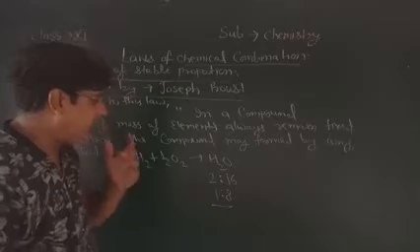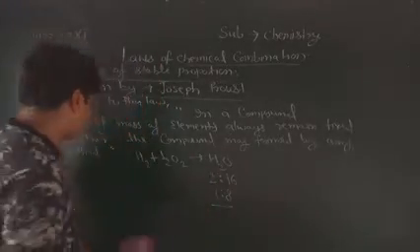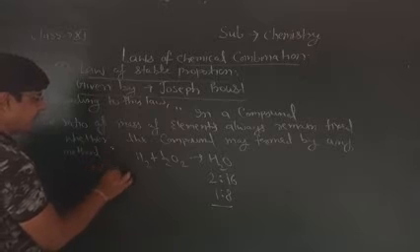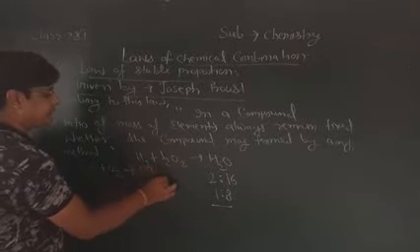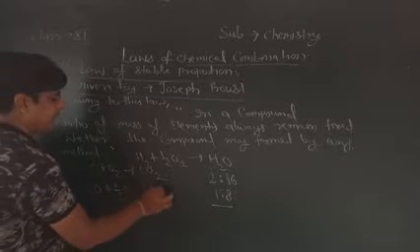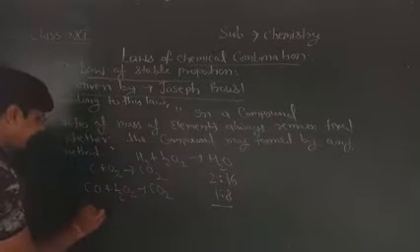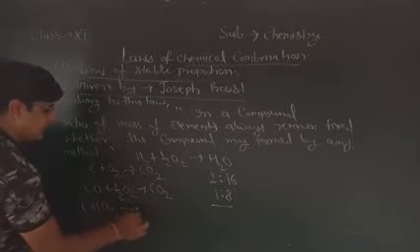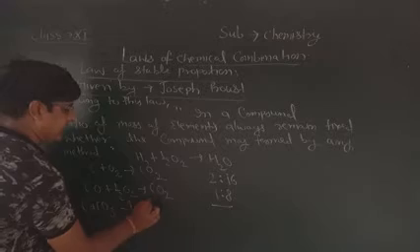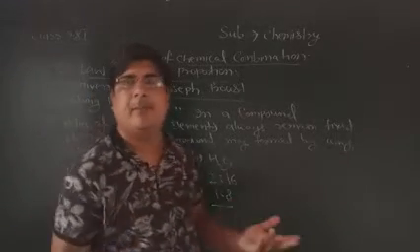CO2 can be synthesized by various methods: C plus O2 gives CO2, CO plus half O2 gives CO2, and from calcium carbonate, CaCO3, if you give heat, it will produce CaO plus CO2. CO2 can be synthesized by various methods.